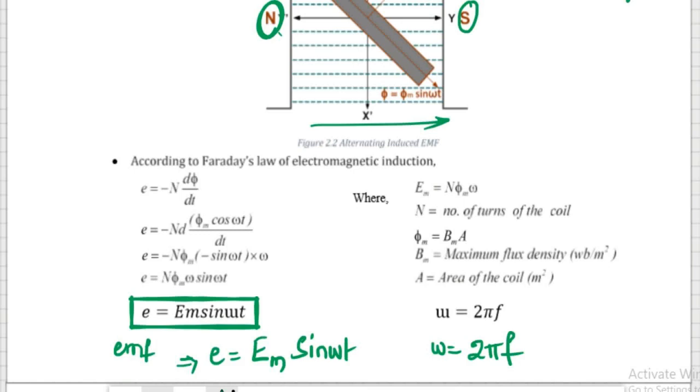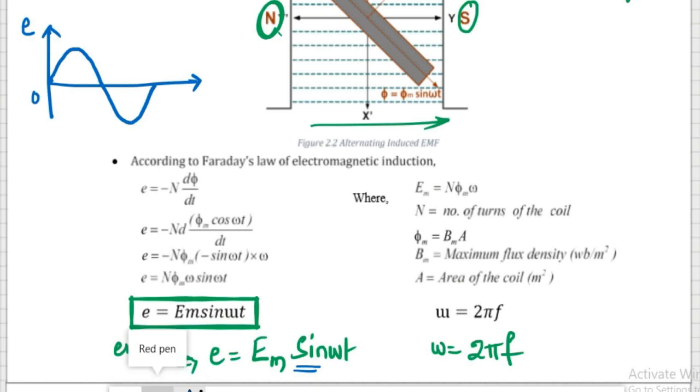If you observe this, what is the behavior of this EMF induced in the generator? It is a sine wave, right? So what is a sine wave? A sine wave starts from 0, goes to a positive half cycle up to some period, and then goes to a negative half cycle. If you consider this as E, the generated voltage, then Em is the maximum value or peak value of that voltage, the maximum or peak voltage.